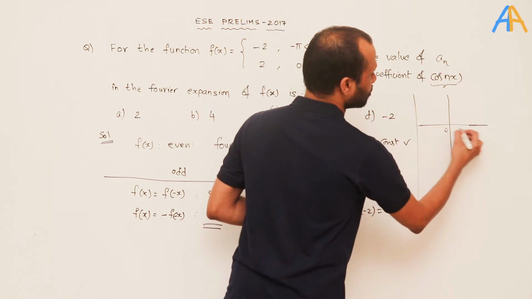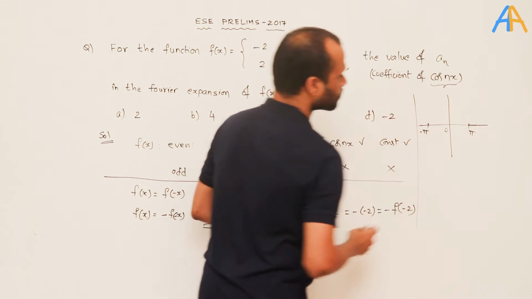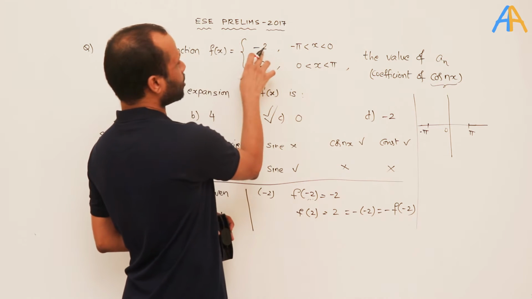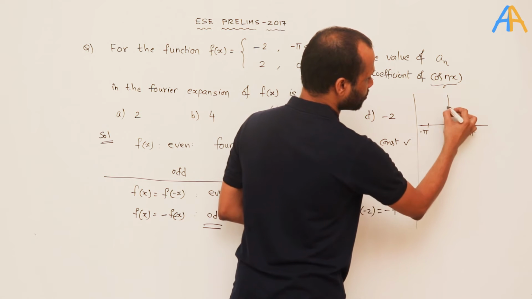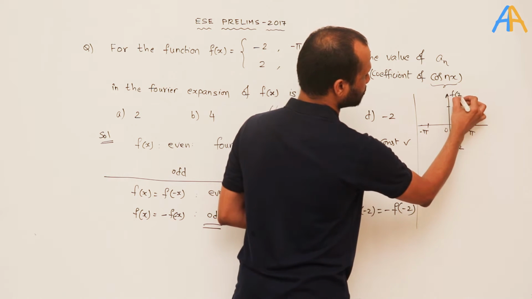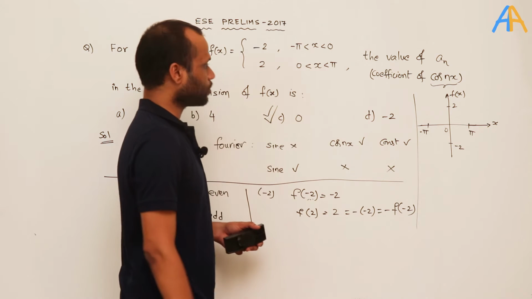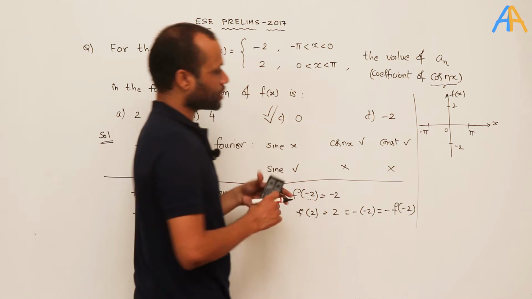Say this is 0, this is pi and this is minus pi. Between minus pi and 0 the value is constant and equal to minus 2. Say this is 2, this is minus 2. On the y-axis we usually write f of x, on the x-axis x.